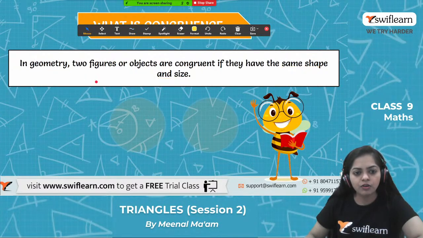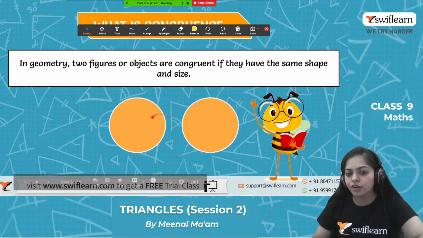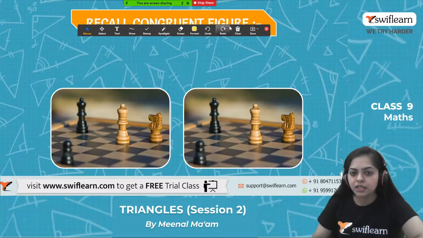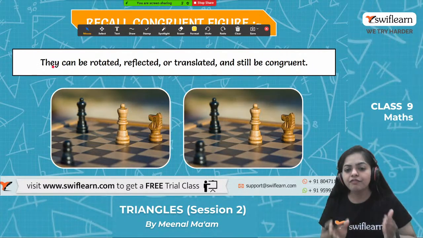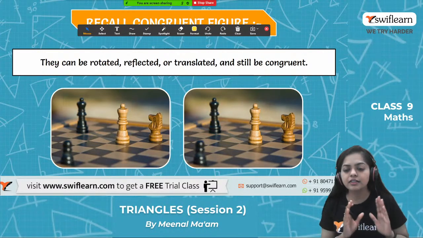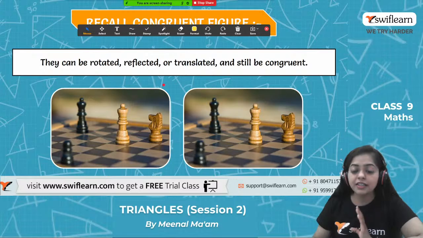All right. Now if I say these two circles are congruent because they have the same radius, that's why they are congruent to each other. Now let's recall some of the congruent figures. In the last class we discussed that figures stay congruent when they rotate, reflect and translate. If we rotate, reflect or translate, they still stay congruent, meaning no change in congruency.